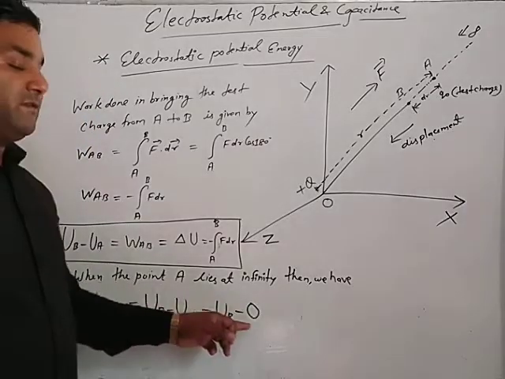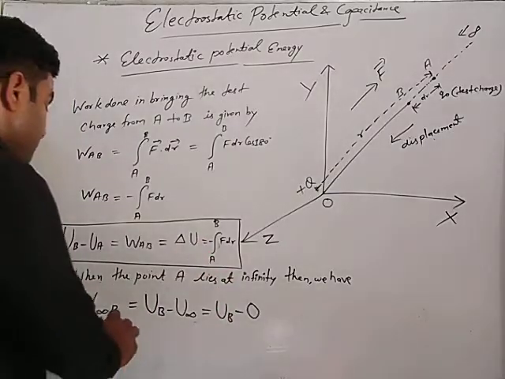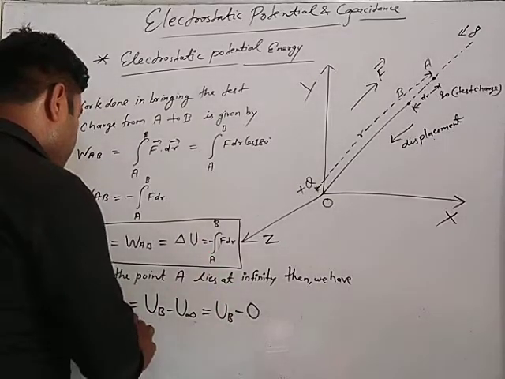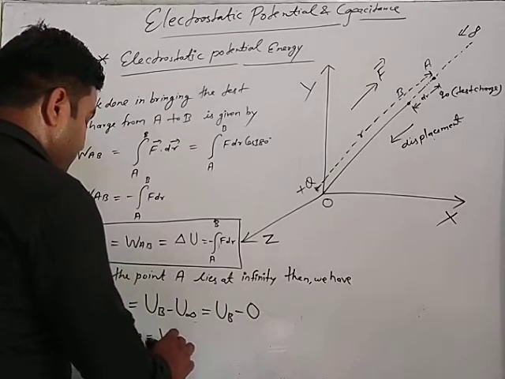Whenever the point is at infinity, the potential energy will be 0. So UB is equal to W infinity B.